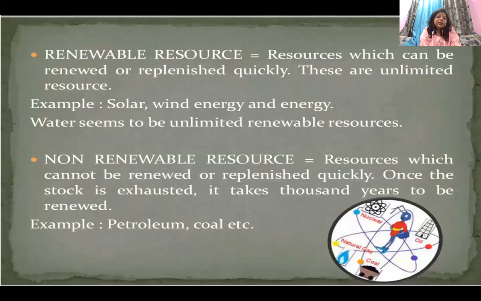Nishkarsh, Vedant, Darshan. Vedant Batra is saying yes for all three things. Vedant, this is not fair enough, okay? You have to be on one side. Okay, let me just clarify that petroleum and coal are being submerged under the sedimentary rocks. Okay. So renewable and non-renewable resources you have understood.